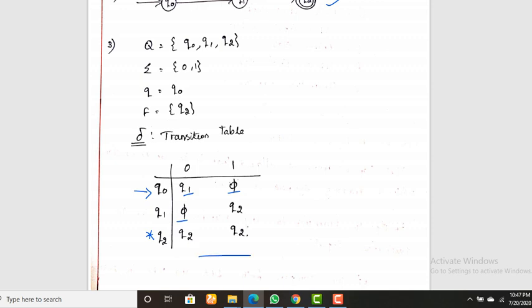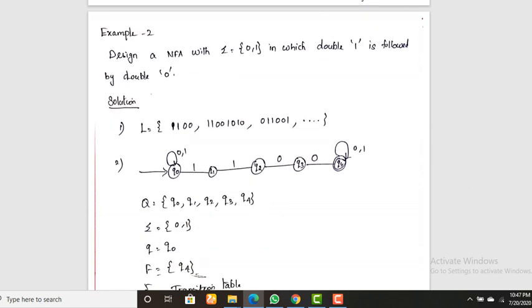This is problem number 1. The second problem: design an NFA with alphabet 0, 1 in which double 1 is followed by double 0. That is, double 1 is followed by double 0. So this is the language for the particular problem: double 1, then double 0. After that, it can be in any order.